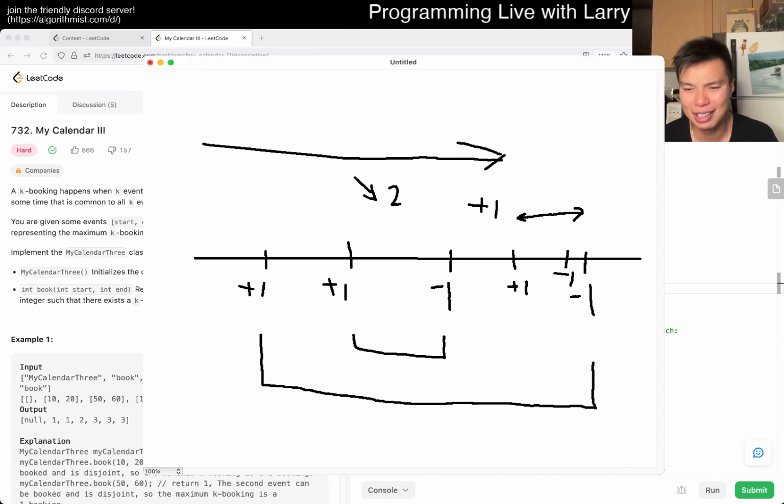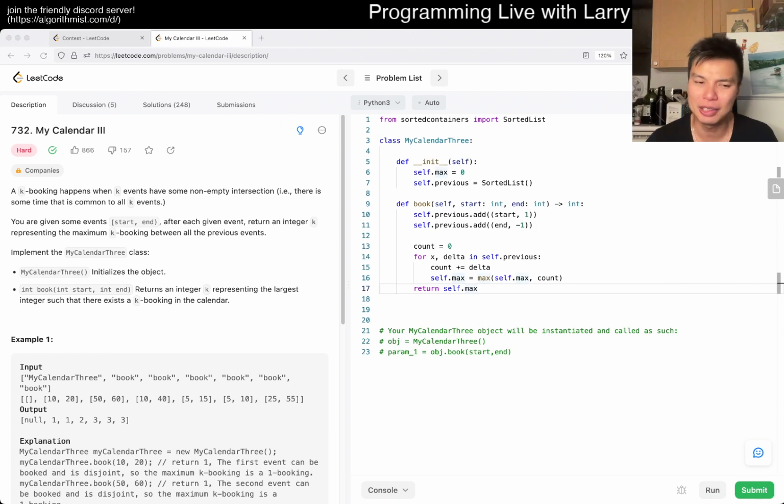I don't know how I feel about that. But yeah, let me know what you think. Let me show the code real quick. Let me know how you did it, and let me know if a segment tree works.